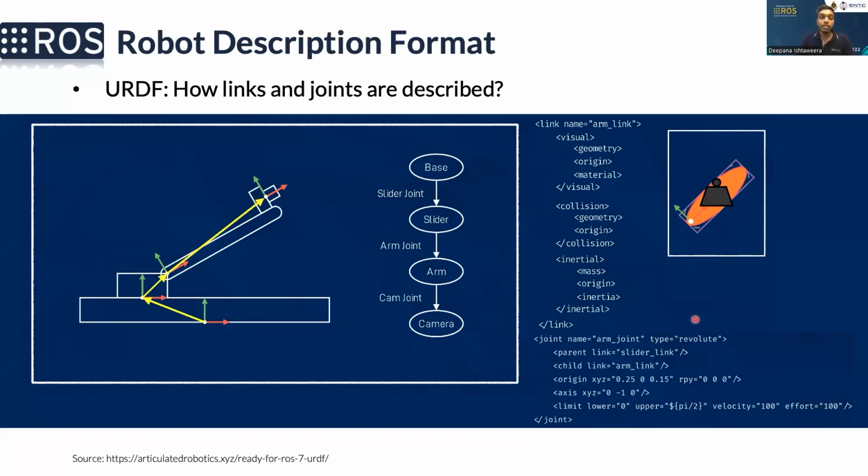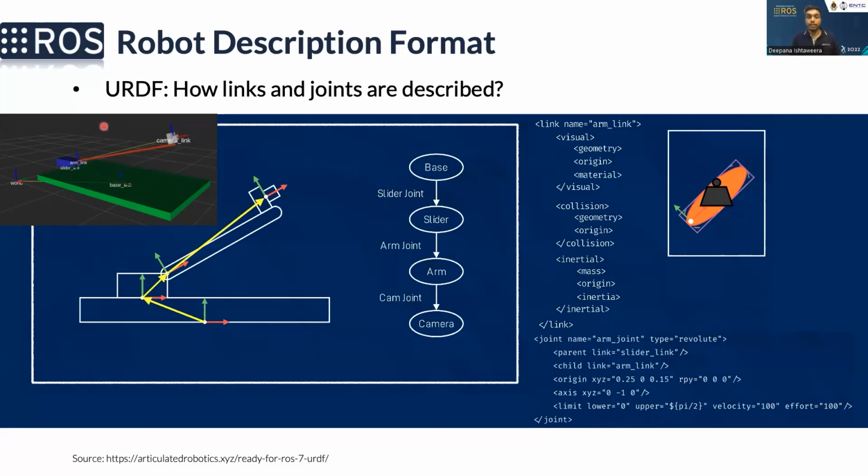So after we define this URDF, this can be visualized in tools like ROS or Gazebo or any other tool. And then you would see a similar type of visual like this.